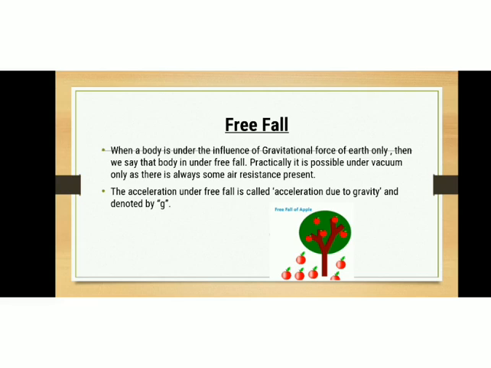That is, the stone is falling down under the influence of gravitational force alone, if we neglect the resistance offered by the air. So the motion of an object under the influence of gravitational force alone is known as free fall. When a body is under the influence of the gravitational force of the earth only, then we say that the body is under free fall.